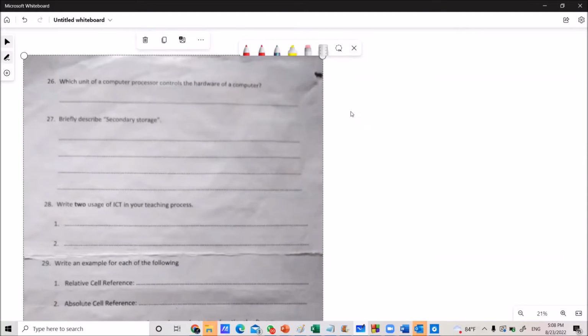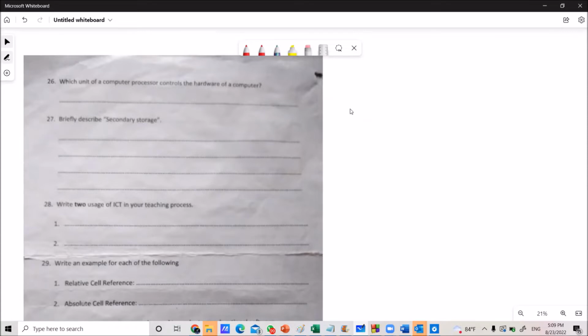Up to this point yesterday we discussed the third question, part 1, third section. That means short answers, one line, where they allow you to write short sentences. Up to question number 25 we discussed yesterday. From that point, we'll see here. Question number 26 asks which unit of a computer processor controls the hardware of a computer.